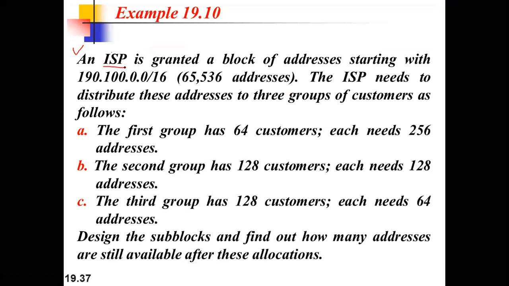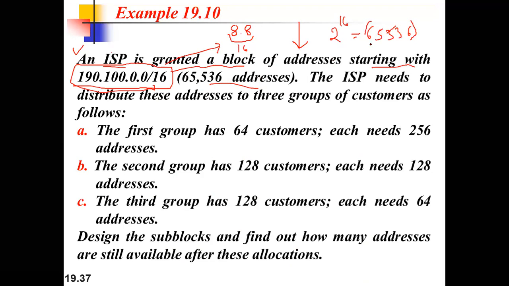So an internet service provider who basically provides us the IPs, right, is granted a block of addresses, right? So you can say I'm starting with some IP which is already given, and you can see what is the slash value, that is 16. 16 slash value means the first octet is being consumed and the next octet is also consumed, then only the value will come 16, right? So it means total addresses we can have is 2 raised power 16, and that will be 65,535. If we calculate 2 raised power 16, then we will get this. So that's the block size, the total addresses that this internet service provider has.